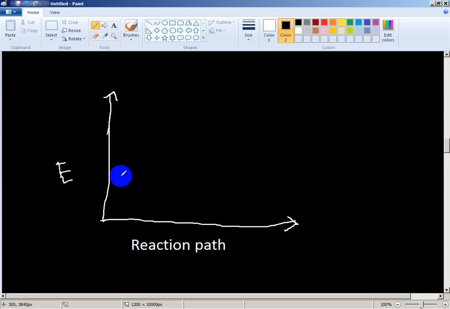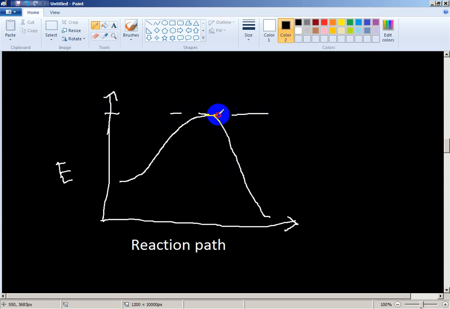Like a reaction that occurs when there is no catalyst. Without a catalyst, this is the energy, this is the activation energy.